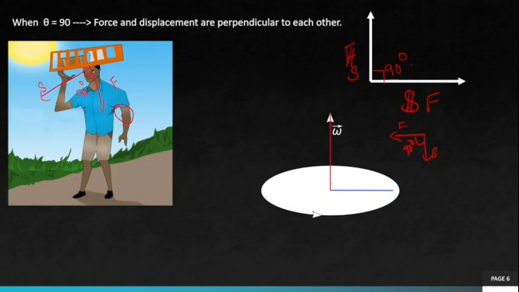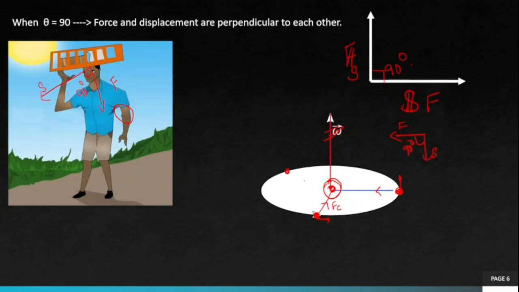One more example. I have a nucleus, let's say, and electrons revolving around it. Towards the center a force acts, which is the Coulomb's force, and that is my centripetal force. So centripetal force is towards the center, and the body's instantaneous displacement at this instant, if we look at a very short interval of time, will be tangential. As the body revolves and reaches here, centripetal force is towards the center, small displacement is tangential.